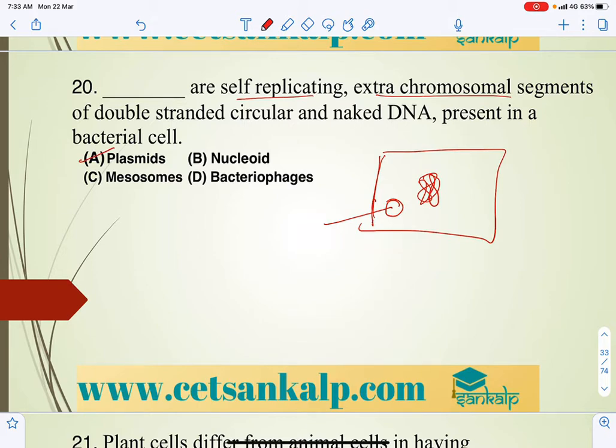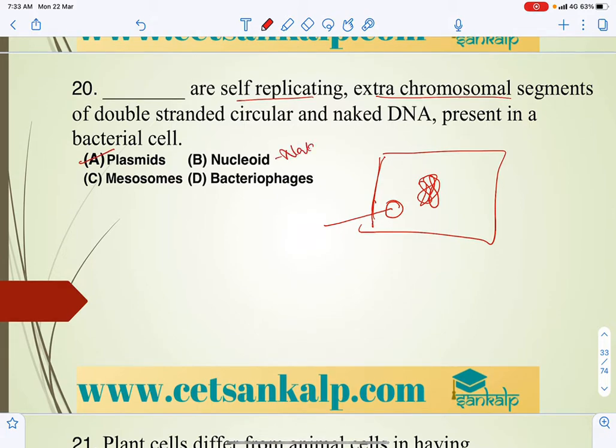Nucleoid means naked chromosomal DNA, and here we say the plasmid is extra chromosomal DNA other than the nuclear part, right? Mesosomes are the infoldings of plasma membrane, and bacteriophages are the viruses which infect bacteria.